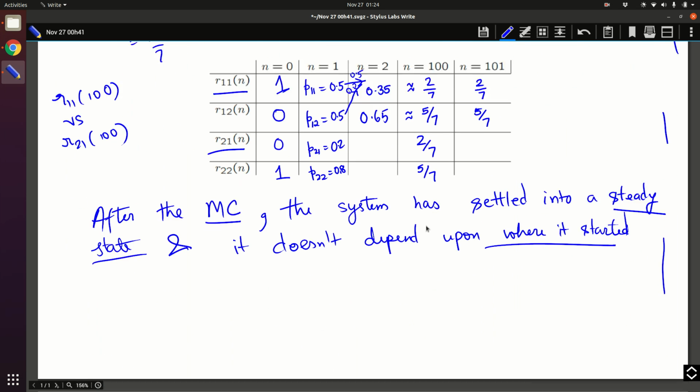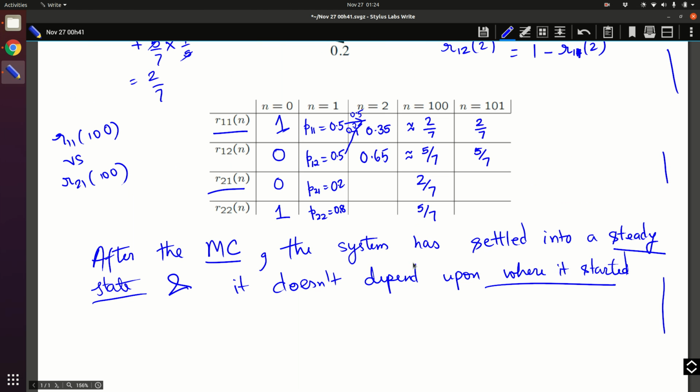All right, so let's try to understand when these two things happen. What are the two things? The system settles into a steady state, which means that from one time step to the next, the probability of being in a state doesn't change much. That is point number 1. Point number 2 is that it does not depend on where it started. Okay, so that is what we are interested in. When does this phenomenon happen? Does it happen only for this problem? Okay, so that's the next question that we will attempt to answer.